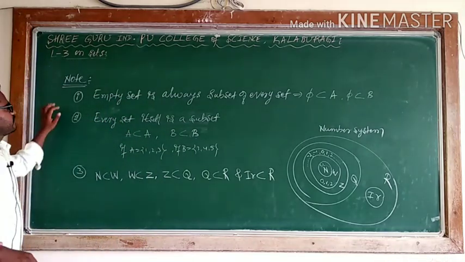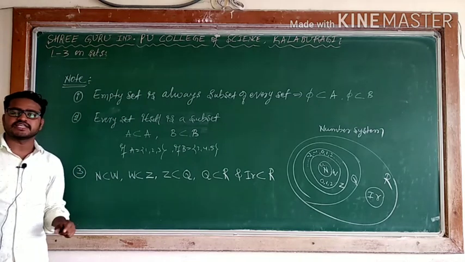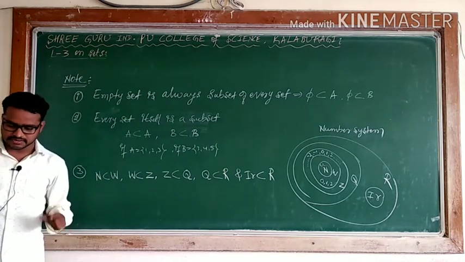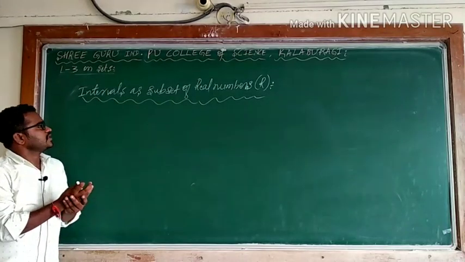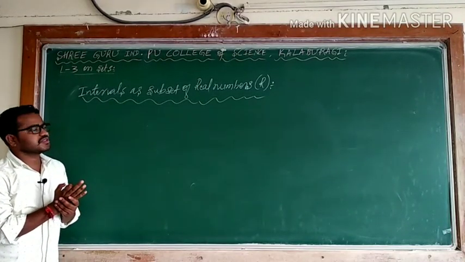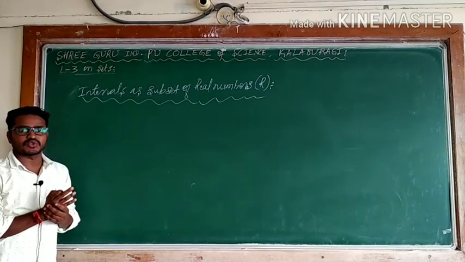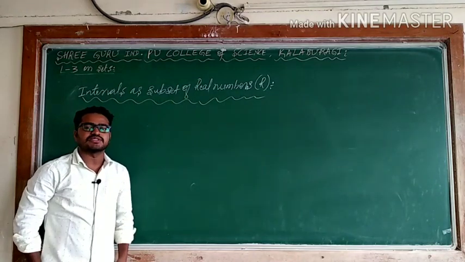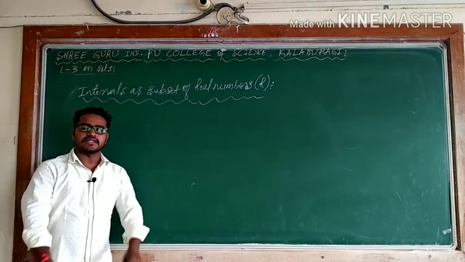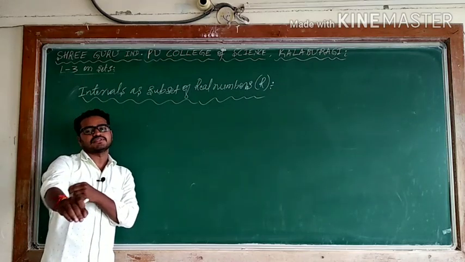Real number is one of the biggest sets. This is about the first point, second point and third point. The fourth one: we are saying intervals as subsets of the set of real numbers. Here, intervals as a subset of real numbers means we have two intervals. One is open interval, another one is closed interval. Open interval is also a subset of real number, and closed interval is also a subset of real number.